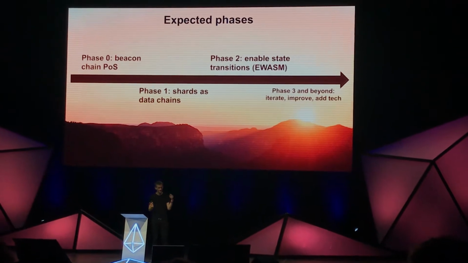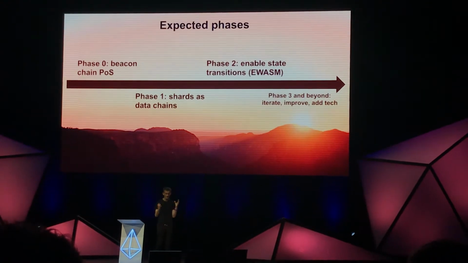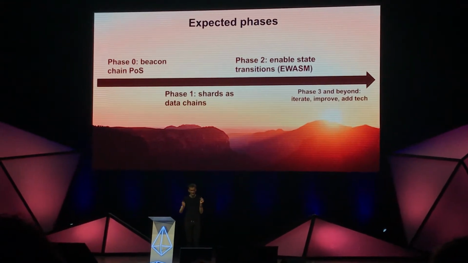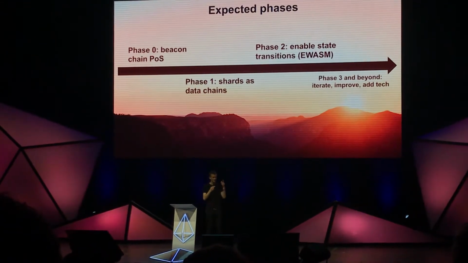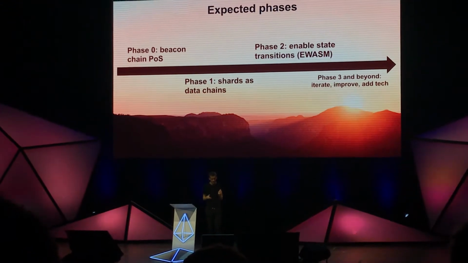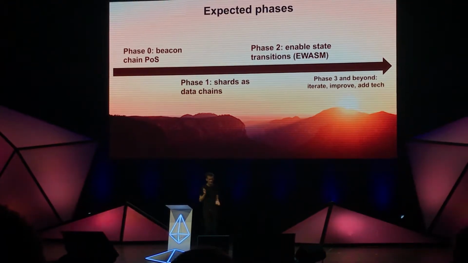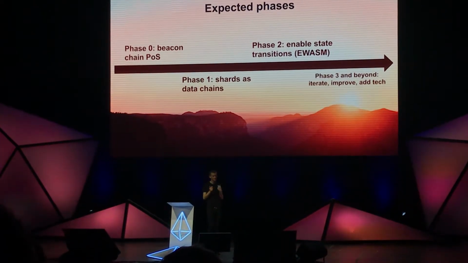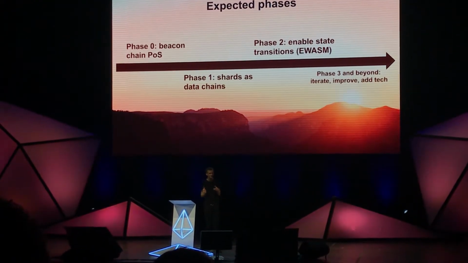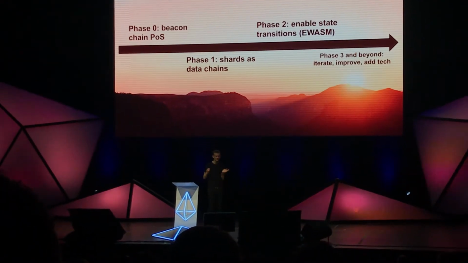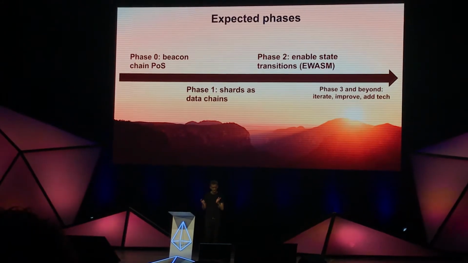Expected phases. So phase 0, beacon chain proof of stake. The beacon chain doesn't hold any information, right? It's kind of like a dummy chain. All that you have is validators, and these validators are running the proof of stake algorithm. So this is kind of halfway between a testnet and a mainnet. It's not quite a testnet because you would be able to actually stake real ether and earn real rewards on it, but it's also not quite a mainnet because it doesn't have applications, and so if it breaks, people are hopefully not going to cry too badly as they did when the Shanghai DOS attacks made everyone's ICOs go slowly.